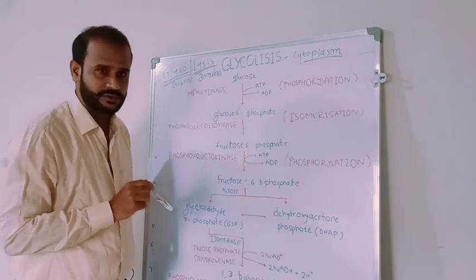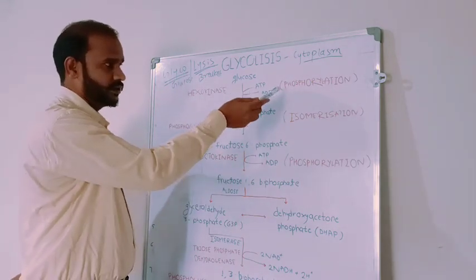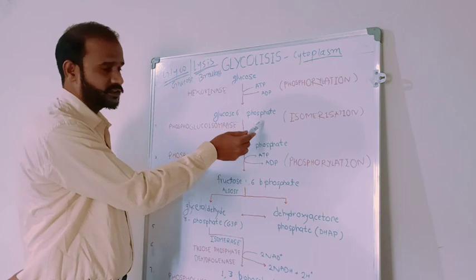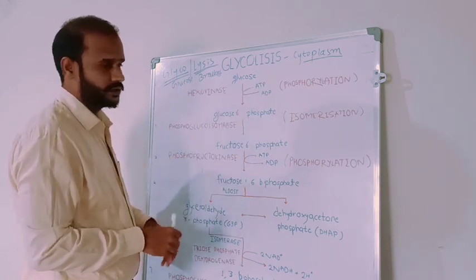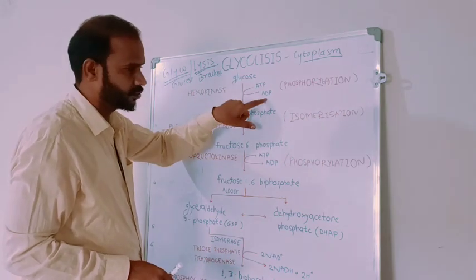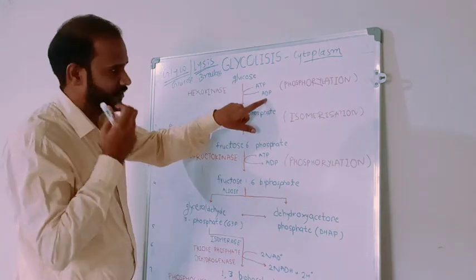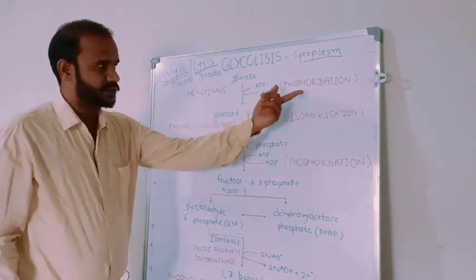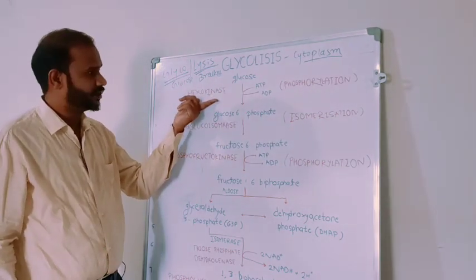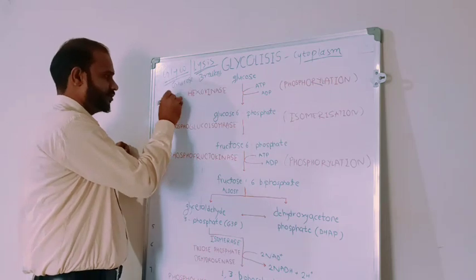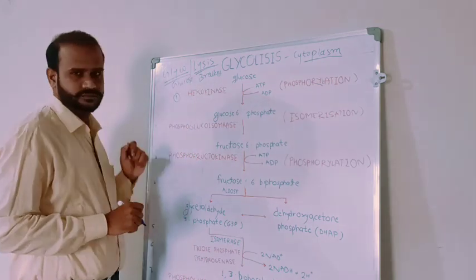Hexokinase enzyme helps to convert glucose into glucose 6-phosphate. What happens here? One phosphate group is transferred from ATP to the glycolytic substrate. That is ADP. The process is known as phosphorylation. Which enzyme helps in phosphorylation? Hexokinase. This is the first reaction.